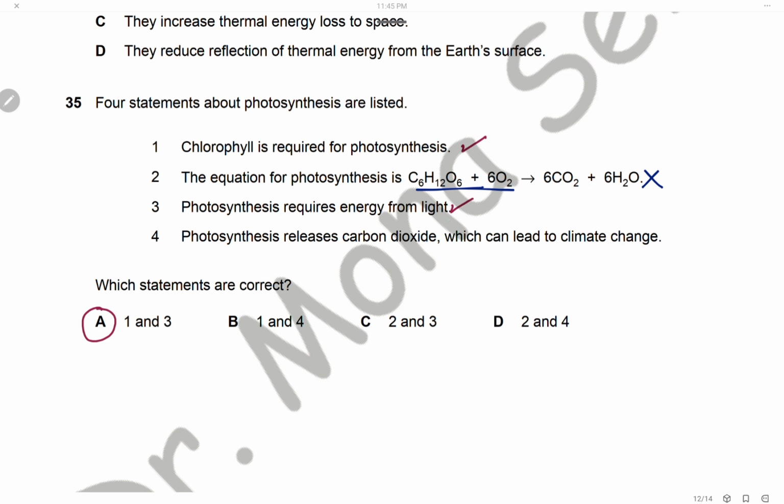Statement 3: photosynthesis requires energy from the light, the sunlight. This is of course correct. Statement 4: photosynthesis releases carbon dioxide, which can lead to climate change. This is wrong, of course, because photosynthesis uses carbon dioxide. It doesn't release carbon dioxide. So we have 2 correct statements, which are 1 and 3, and the answer is A.